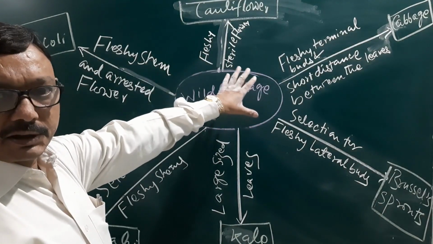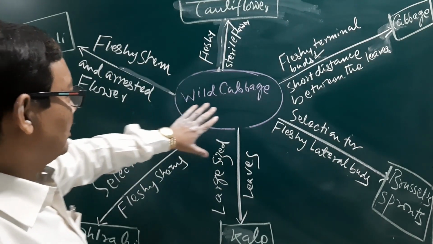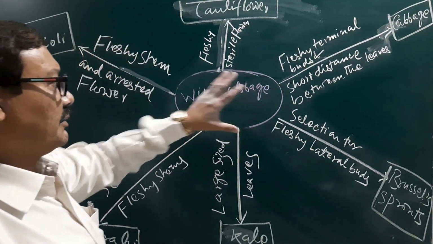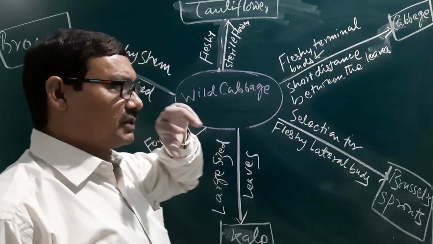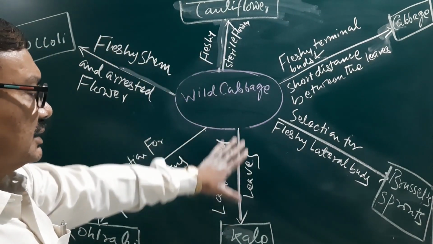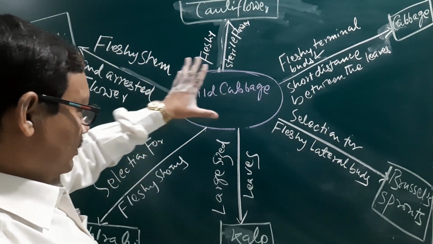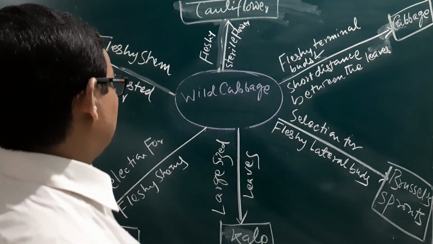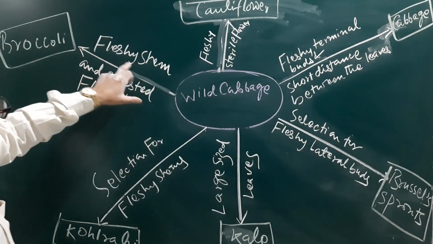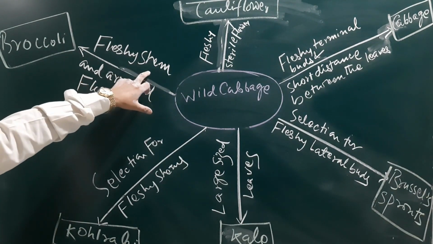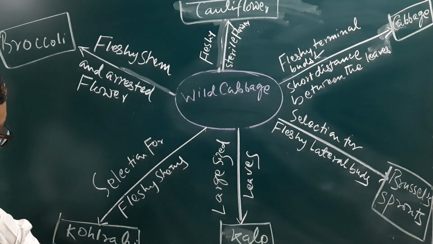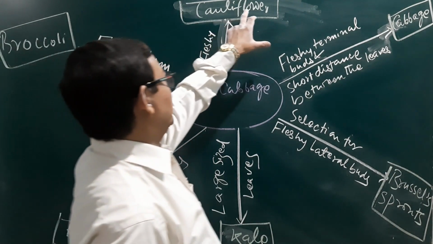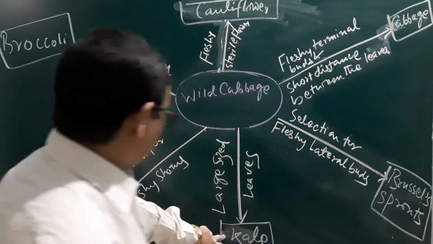Here are the examples of how from the wild cabbage, after artificial selection by man, these different types of vegetables were generated. The traits which are artificially selected are here, and the name of the vegetable which is generated is here in green color.